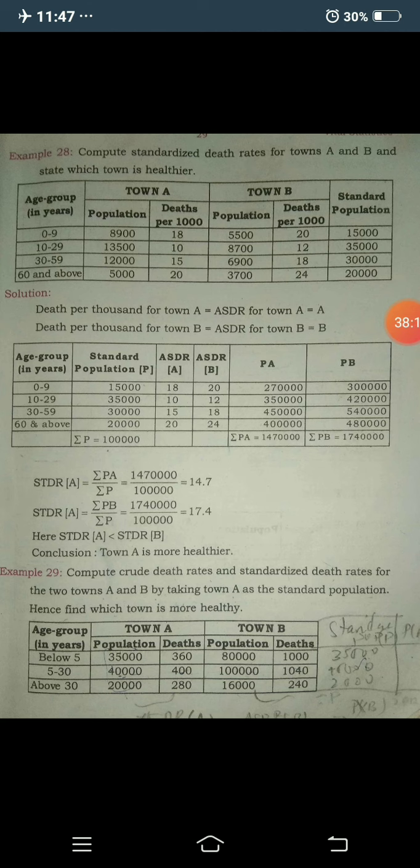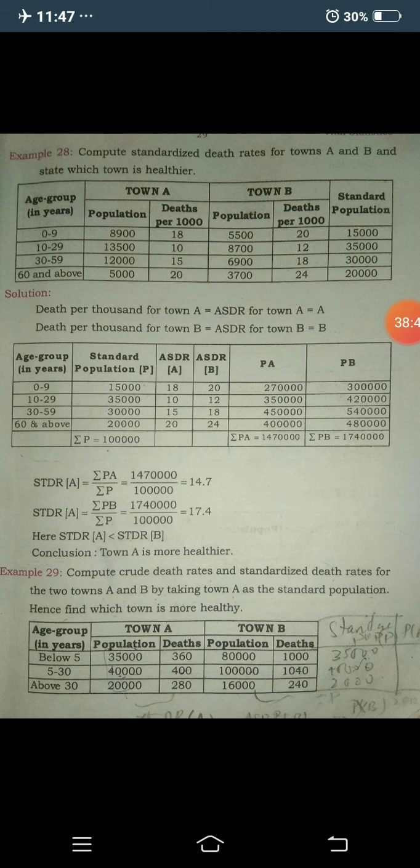So guys, you need to comment that when the standardized death rate is less, the town is more healthy. But town B is unhealthy, because the death rate is quite high in town B, so you have to comment it is unhealthy and town A is more healthy. Okay, and next problem you need to calculate. If you are not getting it, you need to ask and clarify your doubts.